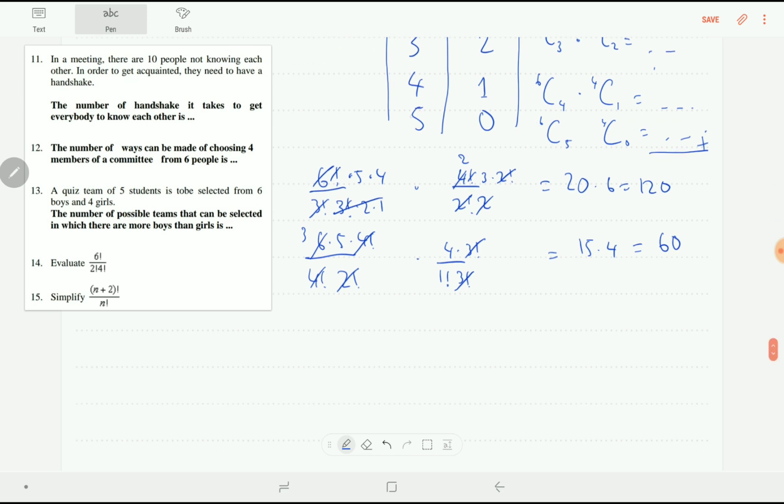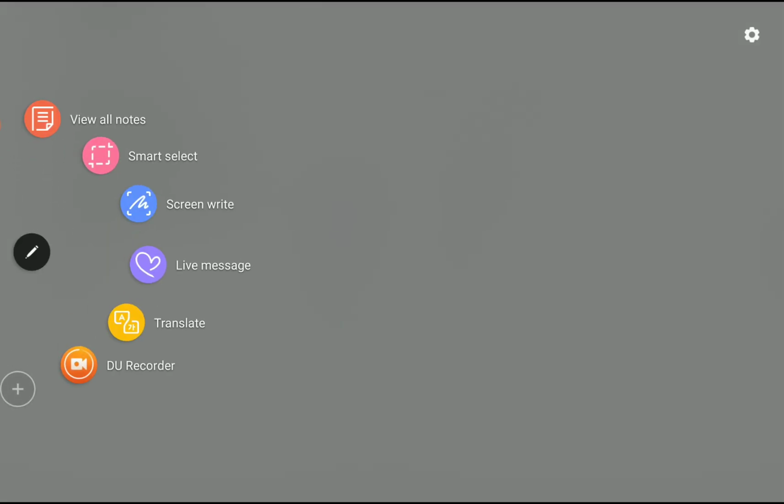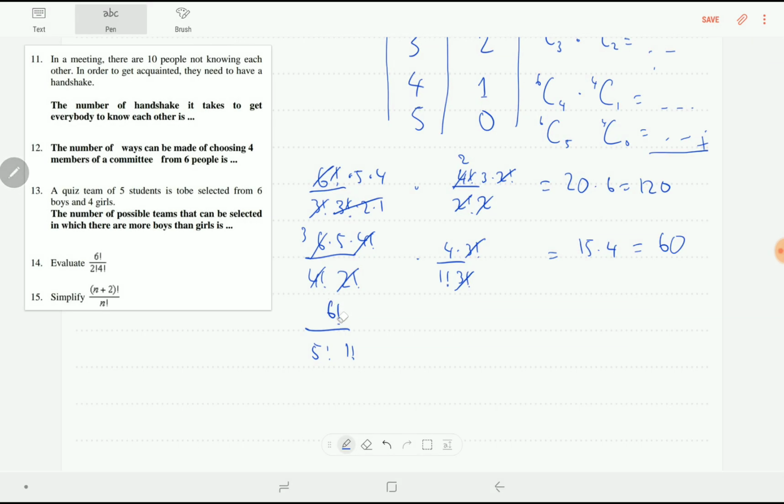And the last row for this one is 6 factorial over 5 factorial times (6 minus 5) is 1 factorial. 6 factorial is 6 times 5 factorial, so it is equal to 6.